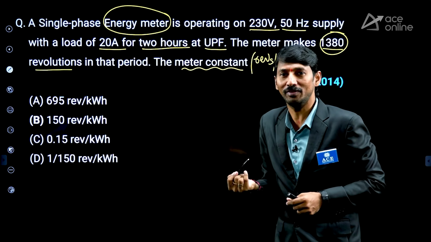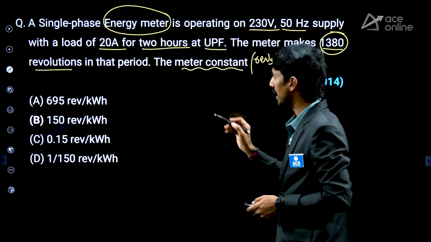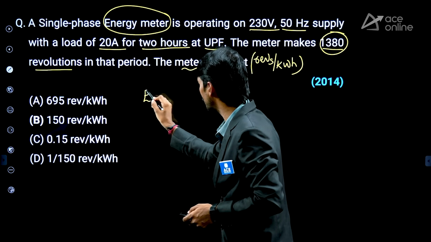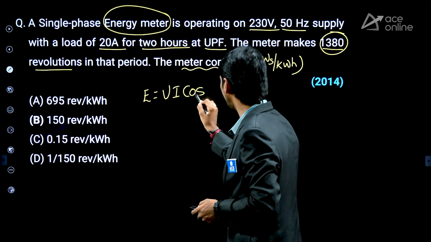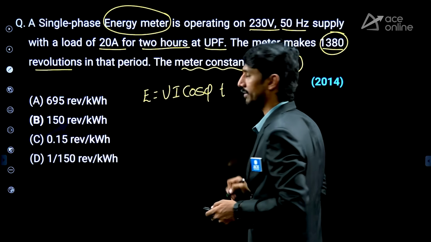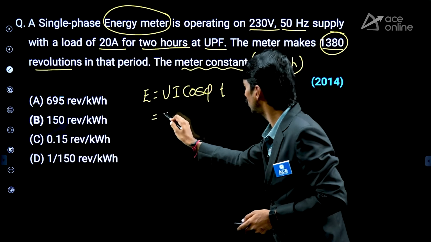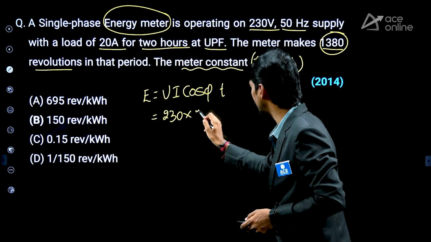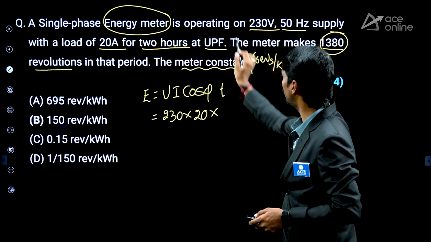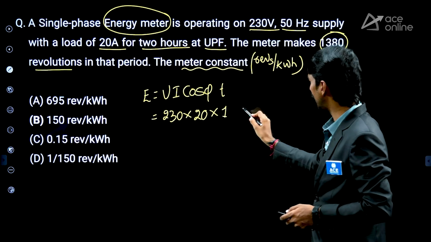So what we need to determine? kWh, nothing but energy. So what is the energy formula? Energy formula is V into I into cos phi into time. What is V? 230 volt. What is current? Current is 20 amperes, power factor is 1, and time of operation.